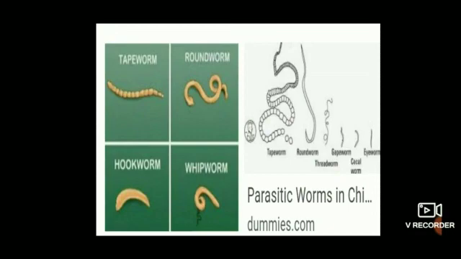In this type, the parasites live inside the body of a host. They consume the ready-made digested food from the host. For example, tapeworm, roundworm, whipworm, hookworm, different kinds of worms obtain their nutrition with this type.